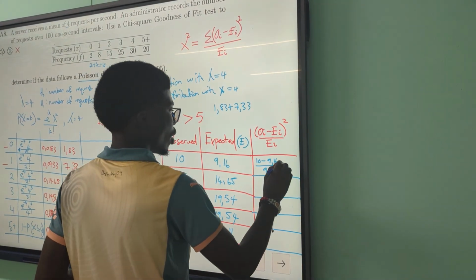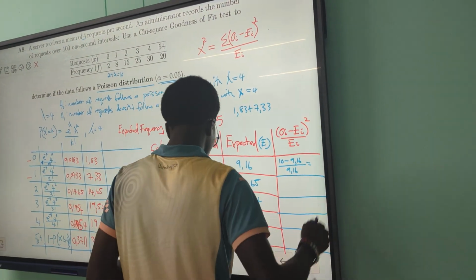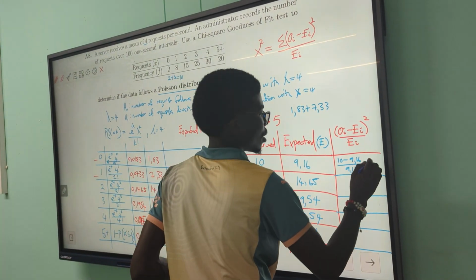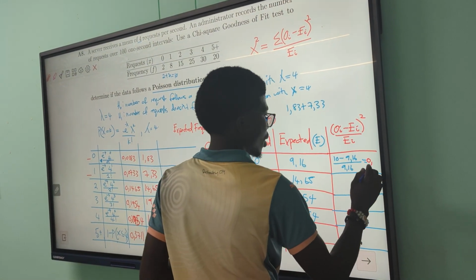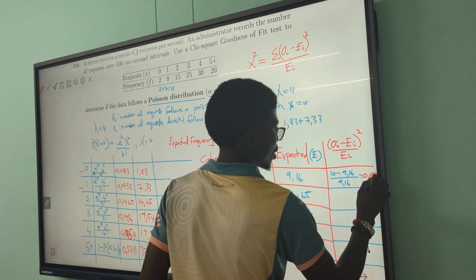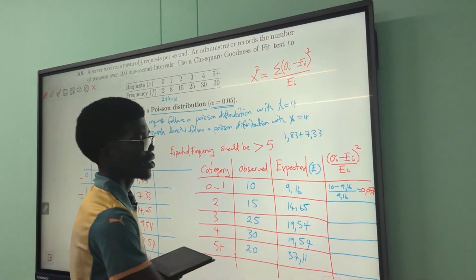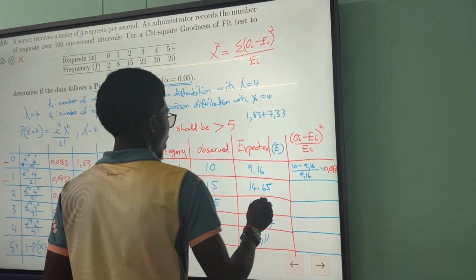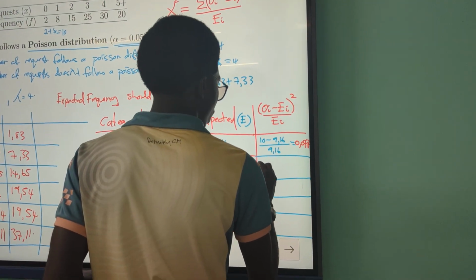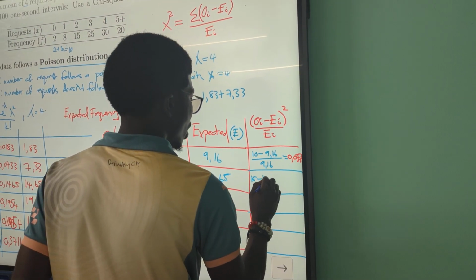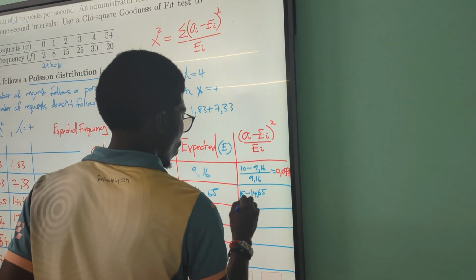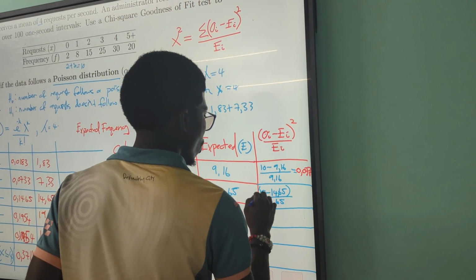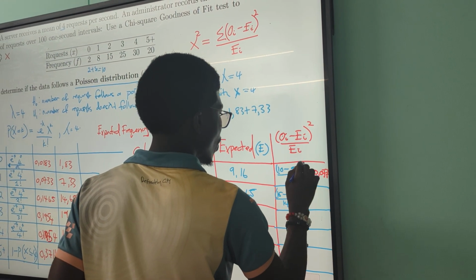Urikuenda uchinowana number, unenge wawana 0.077. Alright, it's okay. Then tobva taenda tonoti 15 minus 14.65 over 14.65. But remember kuti uyu ari squared.